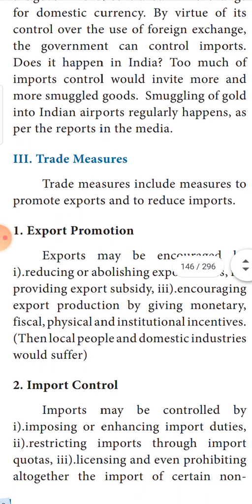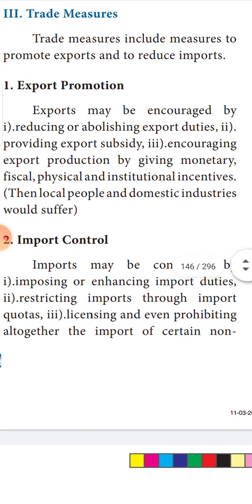Next is trade measures, export promotion. What the government has to do is encourage more exports. How to encourage more exports? One thing is, the export duty should be abolished. By reducing or abolishing the export duties, people will be motivated to export goods to other countries. And another thing is, they have to give proper incentives for people who are doing export promotion businesses.